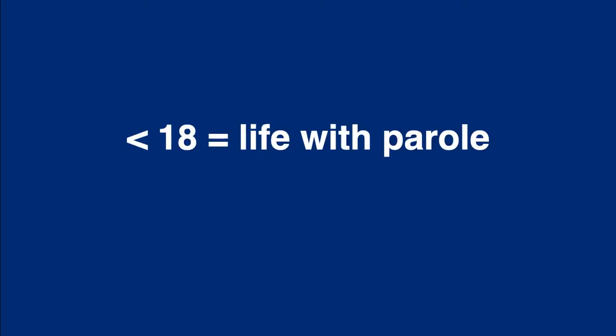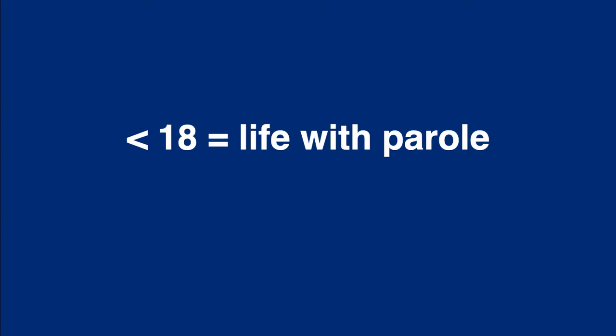Next, in the event of a capital felony, according to the Penal Code, if the defendant was younger than 18 at the time of the offense, then the sentence will be life in prison with parole. This is due to a U.S. Supreme Court decision which declared the death penalty for those younger than 18 unconstitutional.